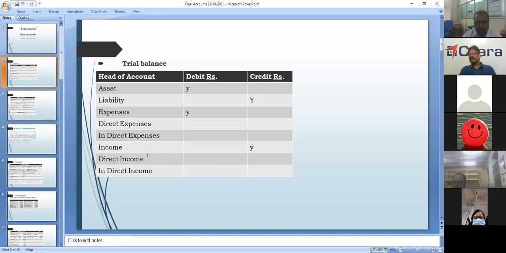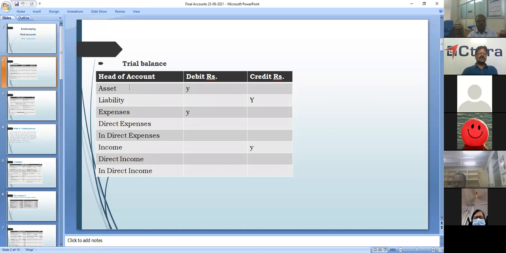From the trial balance, we will be preparing final accounts. We have 3 stages here. First is the trading account, then the profit and loss account, and then the balance sheet. Before we go to the trading account, see the trial balance. This is the format: head of account, debit and credit side. I have taken only 5 elements: assets, liabilities, expenses, and income.